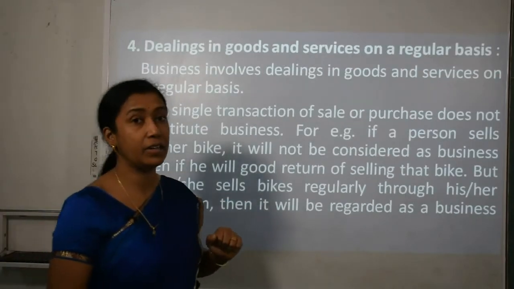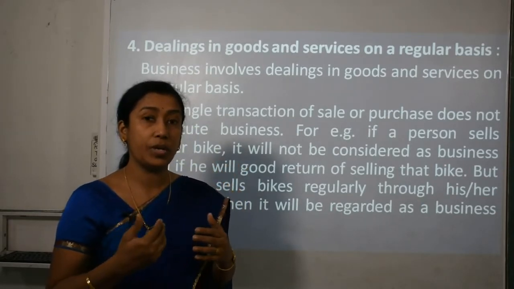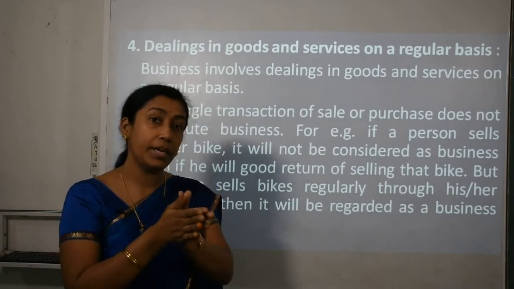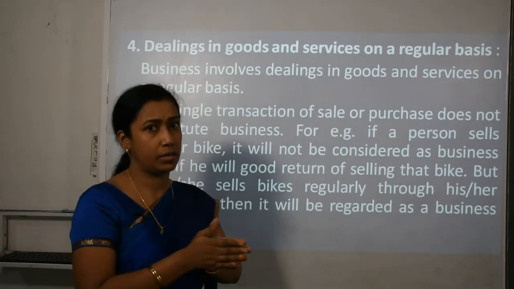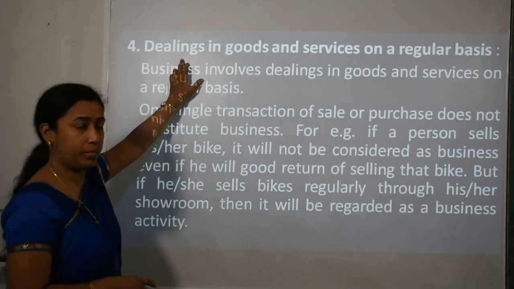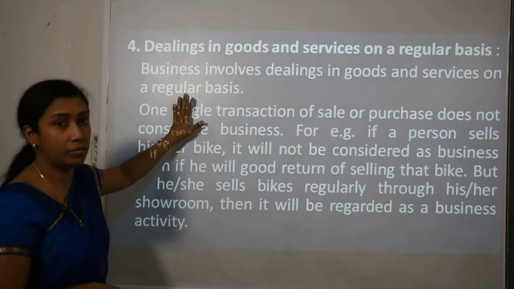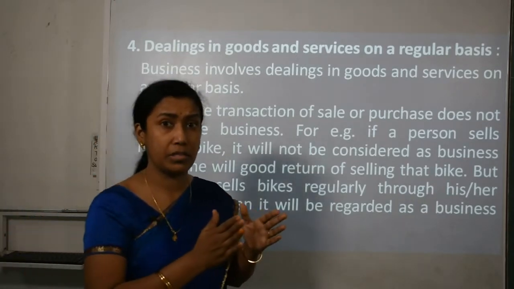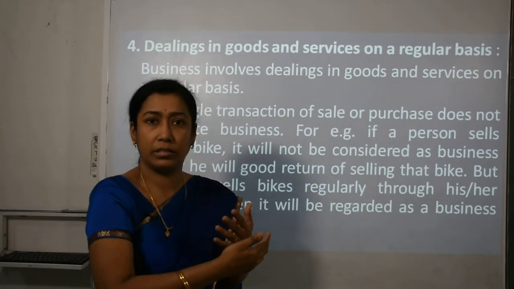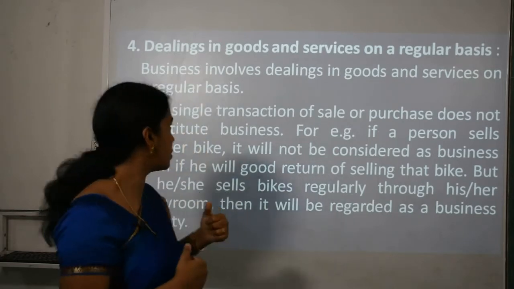Now fourth is dealing in goods and services on a regular basis. Dealing means we need to involve ourselves. There must be a dealing, a transaction, an agreement between buyers and sellers, then only it is a business. So there must be a deal, an agreement. Business involves dealing in goods and services on a regular basis. That means it is not so that once you have sold certain things and now you are not engaged in that. That is not a business.